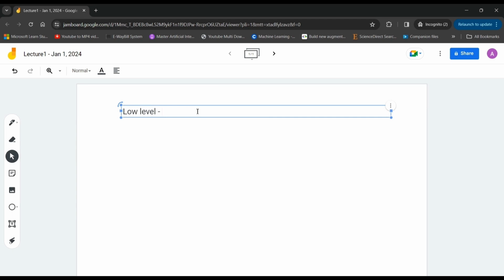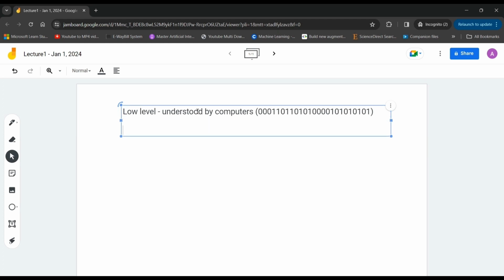Suppose I have to say hello world. Low-level language is the programming language that is understood by computers. Suppose I have to say hi. It might look something like 001 010, combinations of zeros and ones. This is not actually hi, but it looks something like this, combinations of zeros and ones. And then there is also a middle level, assembly level language, we can say.